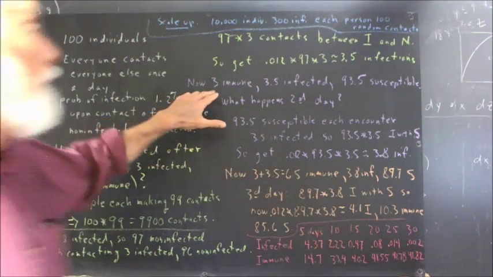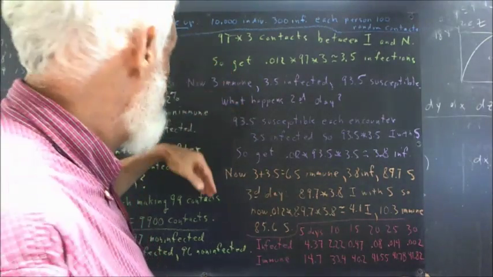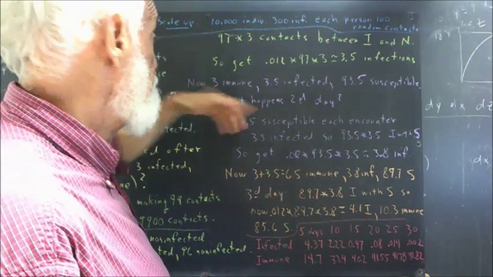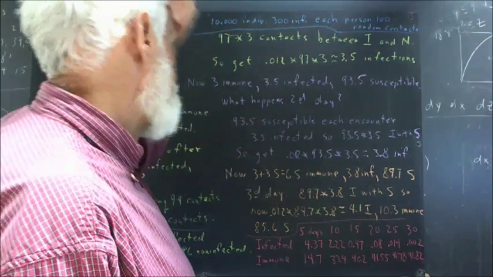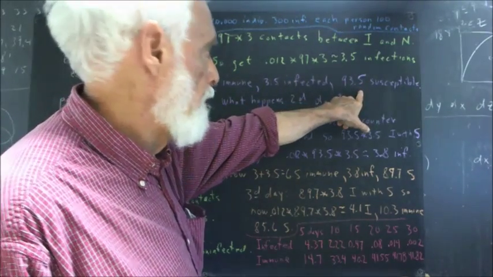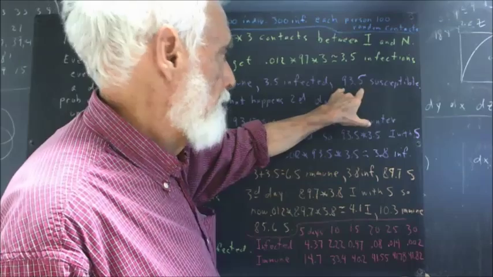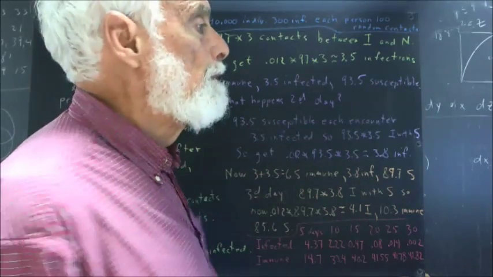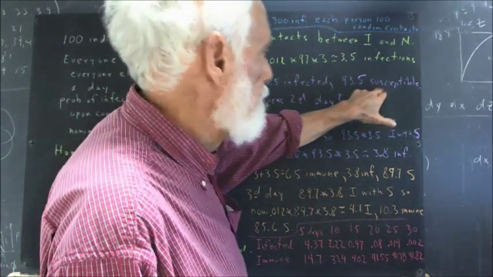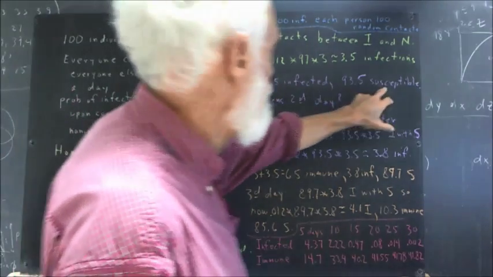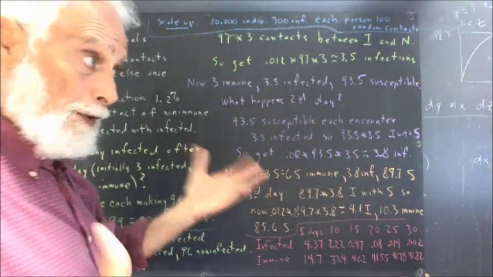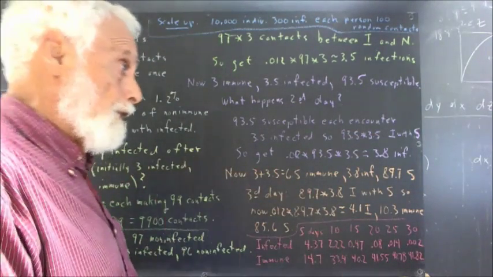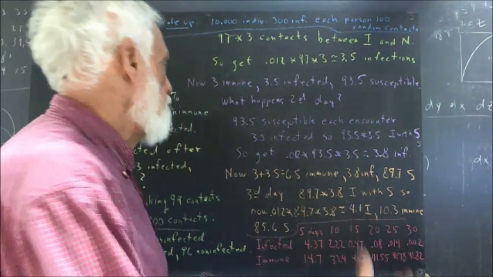Okay, so now we have 3 immune people. Now, this is on the next day now. 3 immune people, because our 3 infected people have recovered and are now immune. 3.5 infected people, and the rest, which is 93.5 people, obviously easily obtained by subtracting this and this from 100, are susceptible. So now we've got a new category, susceptible people. So we have immune, infected, susceptible. The contacts that we worry about are between susceptible and infected people. Those are the contacts that are going to potentially create infections.